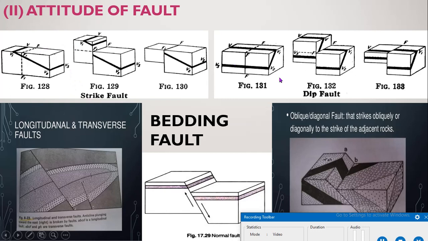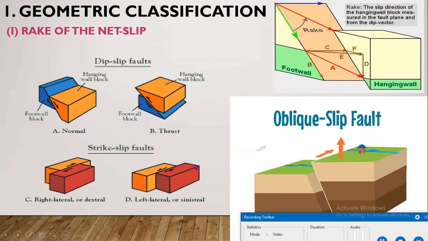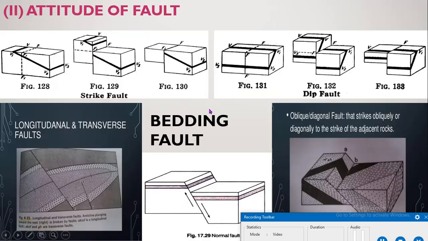In this fault, the attitude of the fault, that is strike fault, dip fault, bedding fault or diagonal fault, displacement is related to the bedding plane of the fault block. So mainly in this fault, displacement is related to the bedding plane, but previously in dip slip fault and strike slip fault, bedding is not related. It is only related to the displacement or direction of the dip and strike.